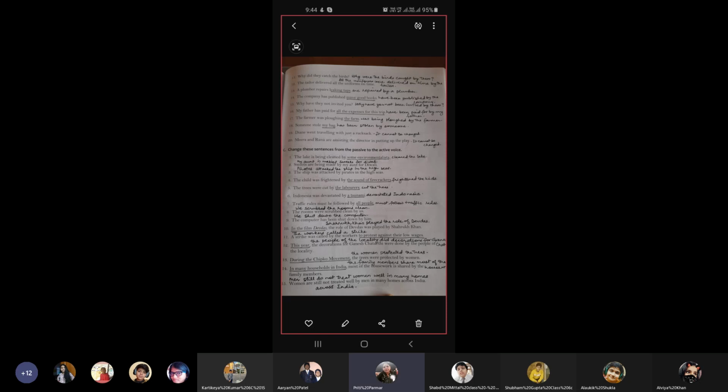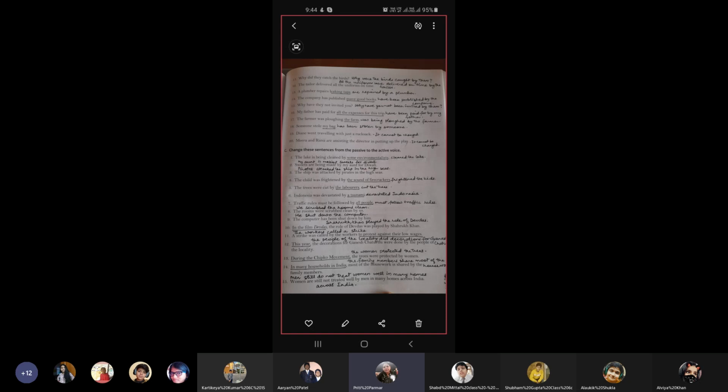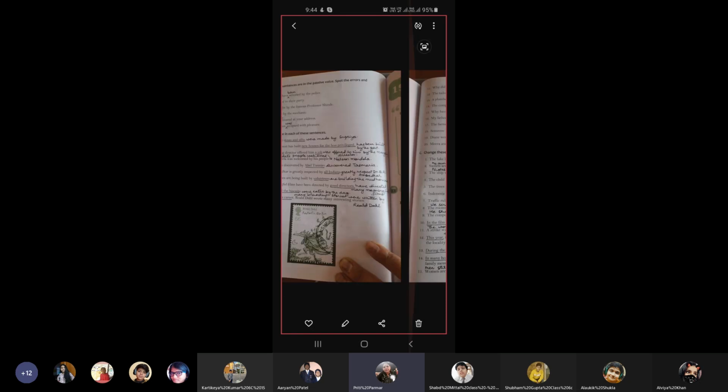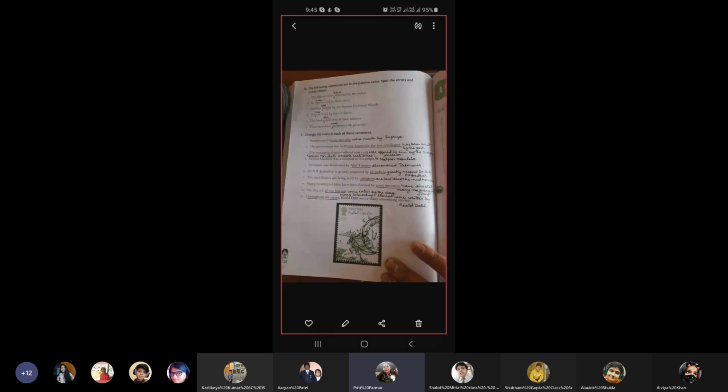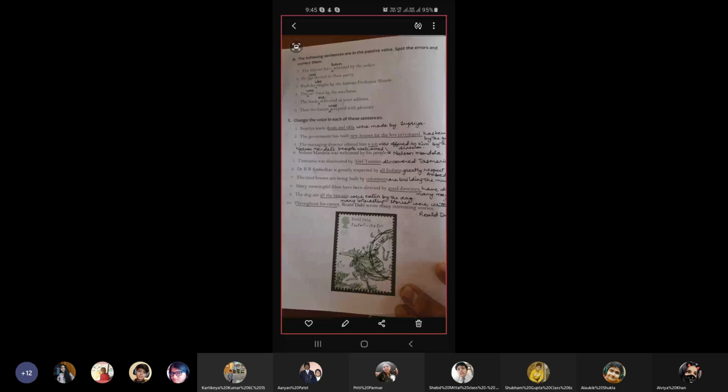Last page, exercise D. The following sentences are in passive voice. Spot the errors and correct them. Number 1, the thieves have been arrested by the police. Had been, have been arrested.